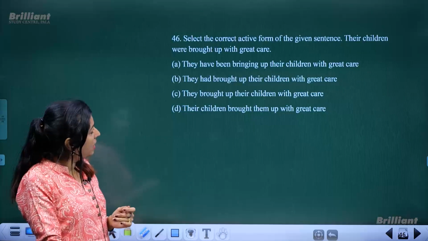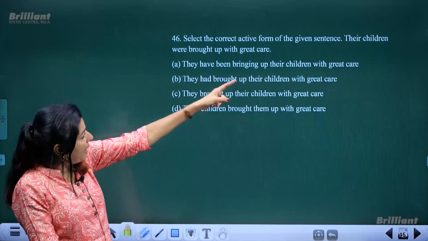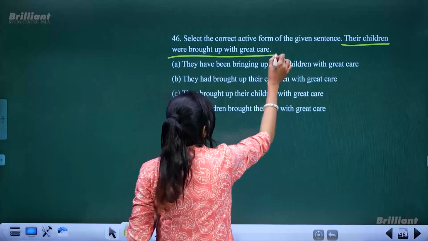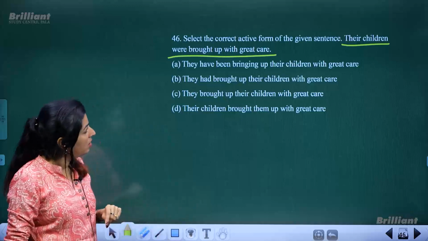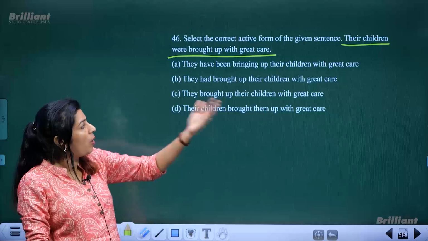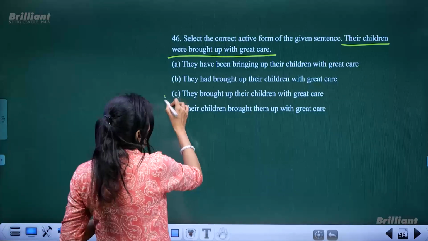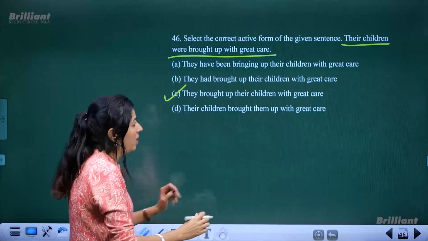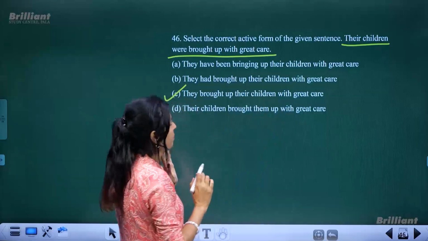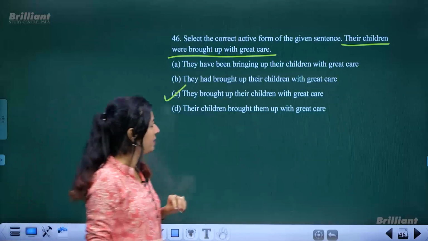Select the correct active form of the given sentence. Here a passive sentence is given. You have to make it active. Their children were brought up with great care. That means they brought up their children with great care. Do we have that? Yeah, this one. They brought up their children with great care. So, their children were brought up with great care. Okay, to get that as the passive, this should be the active voice. All right.